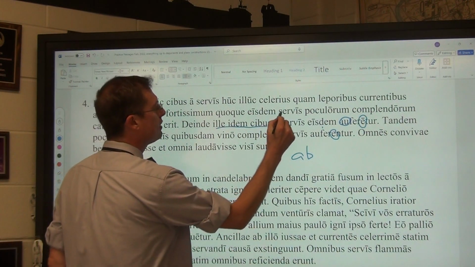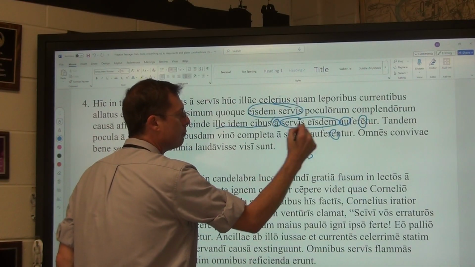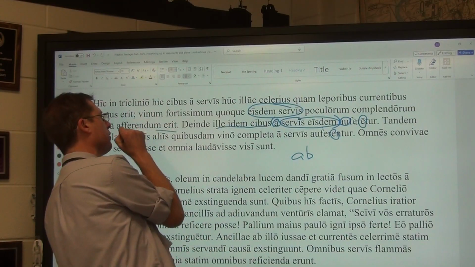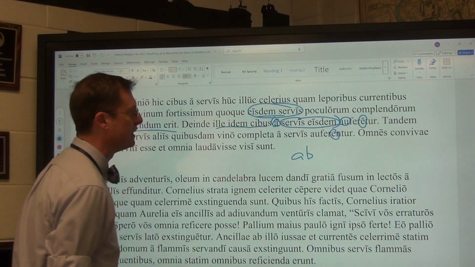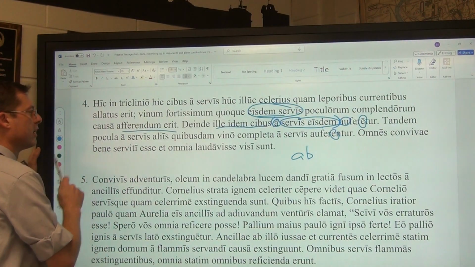Again, here you see the same phrase, ab eisdem servis, ab eisdem. But here we had the ab, meaning an ablative of personal agent, because it wasn't a future passive periphrastic. When it is a future passive periphrastic, dative of agent. Hopefully you're paying attention. Tandem, at last. The goblets.